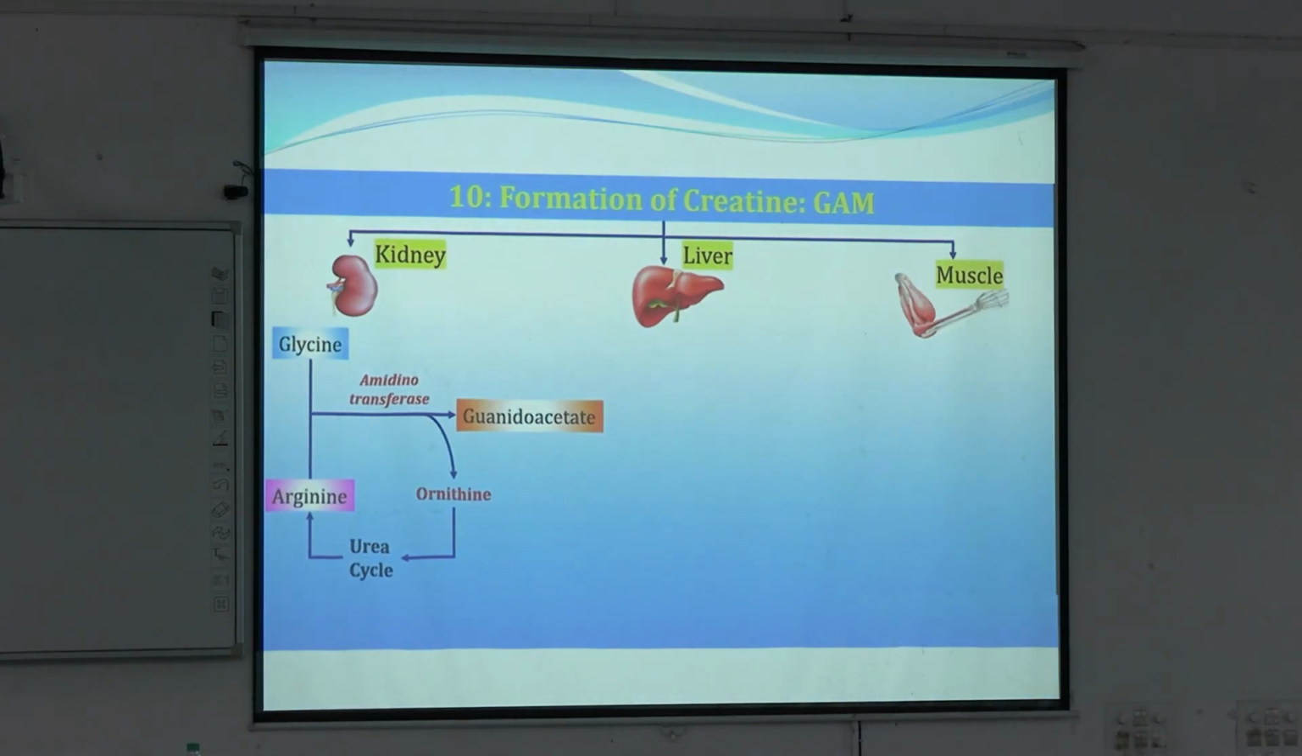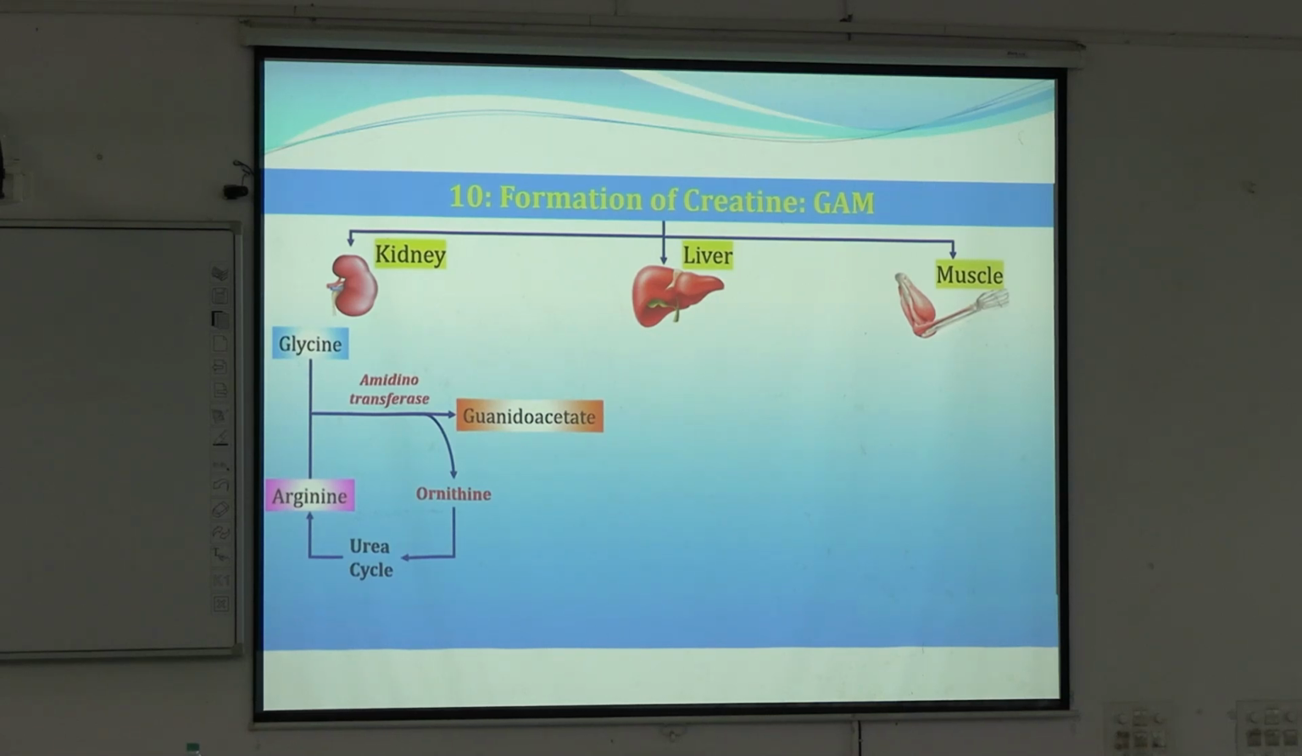Now another important product that is formed from glycine is creatine, but creatine is also made up of two other important amino acids. They are arginine and methionine, GAM. Creatine, or creatinine, they are formed from glycine, arginine and methionine. So this formation of creatine occurs in three different places.